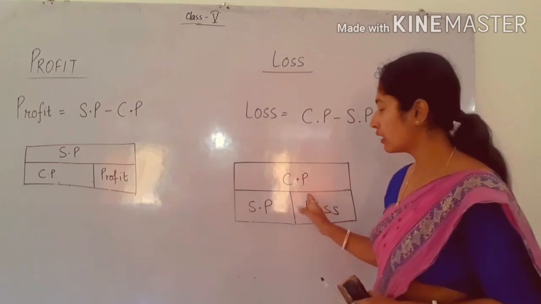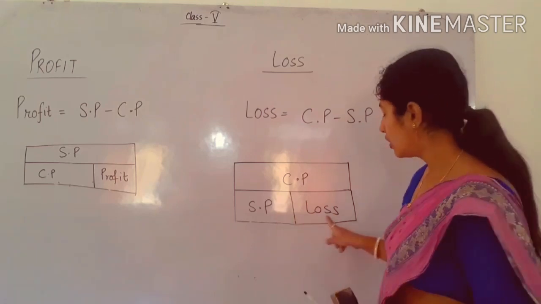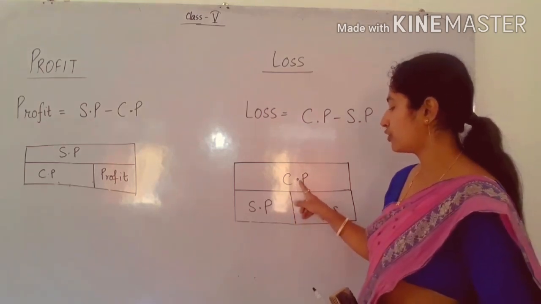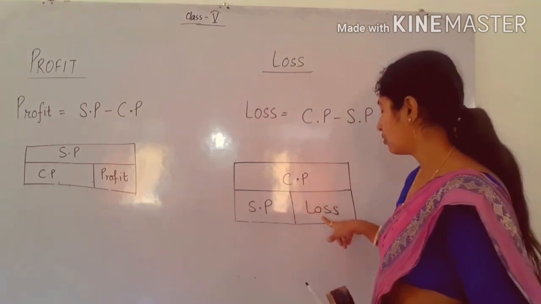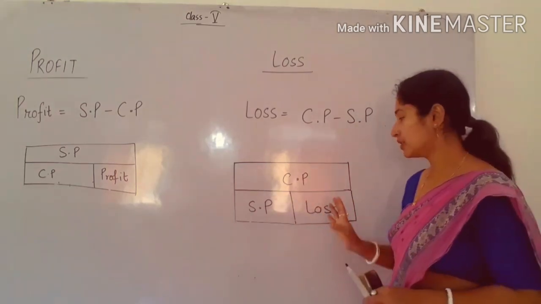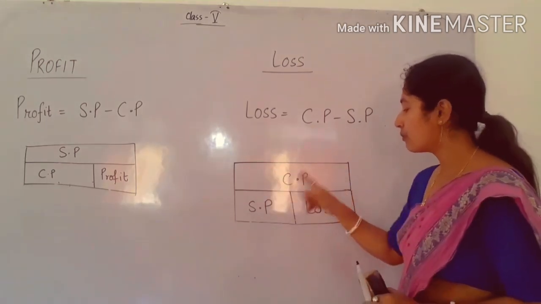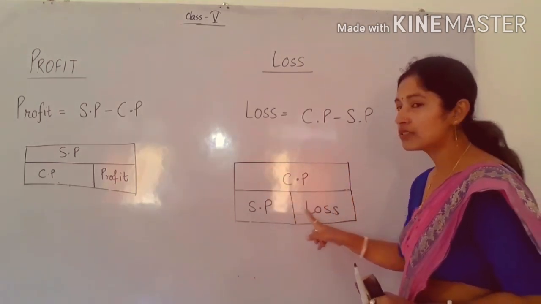From this model only we can find the formula for CP, SP. Not only loss, we can easily find the formula for CP, SP and loss. See here, see the model. I am just giving you one example. See here, the box for CP is the same as the box for SP plus loss.